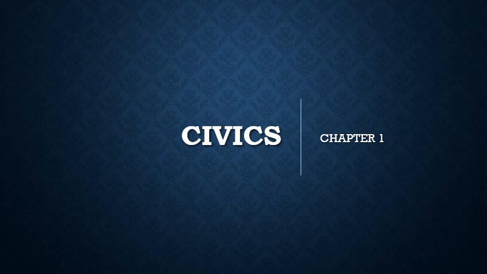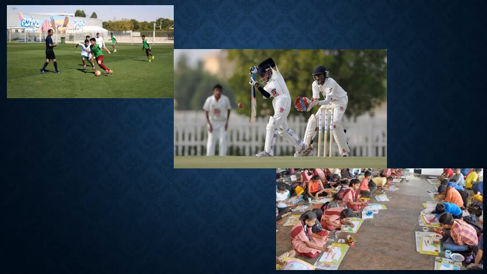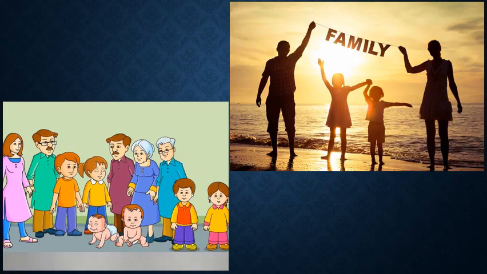Children, you have studied about rules in your previous years in civics. Let us revise that. There are rules in school regarding your uniform, activities, admissions, and all. For different competitions, like sports and others, there are rules. In family also, we have certain rules. They are norms. We are taught how to behave, manners and values in a family.